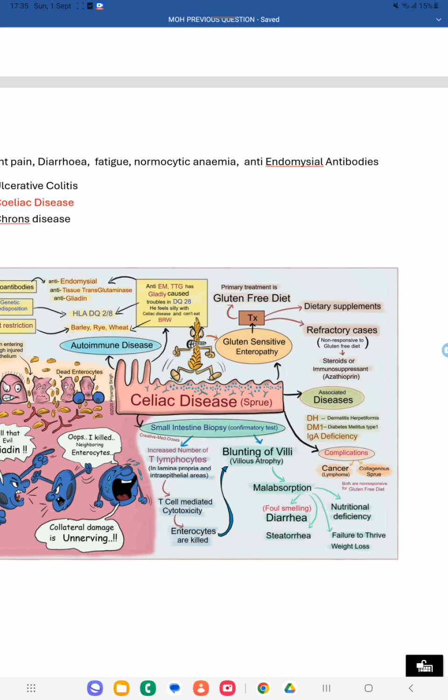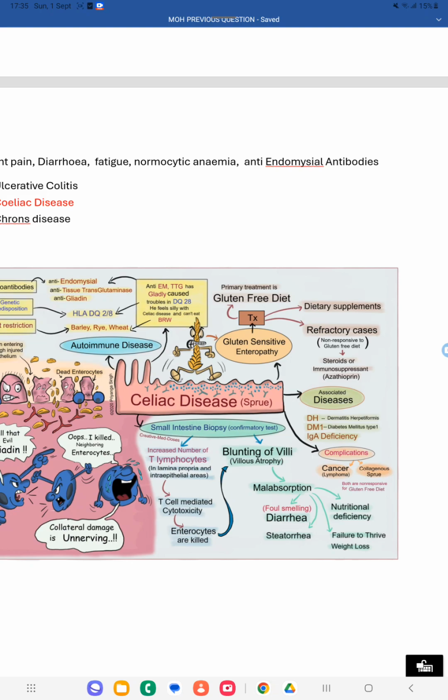Because the villi have atrophied, fat digestion will not be there, so fat will be present in the stool, steatorrhea. And because the villi are inflamed, proper absorption of nutrients will not happen, so you will get nutritional deficiency, especially vitamin B12 deficiency, because the small intestine is the area where vitamin B12 is absorbed.